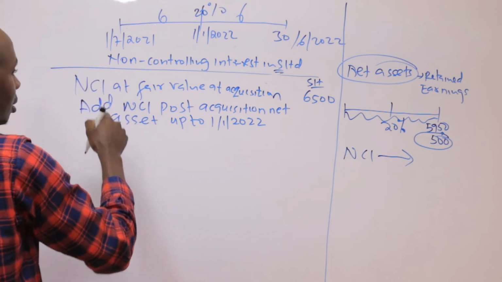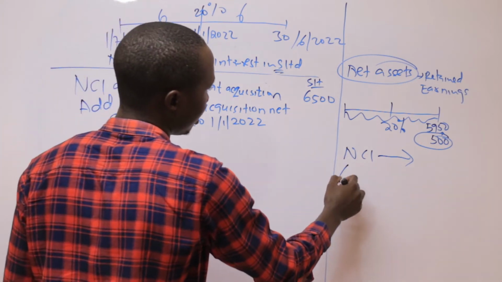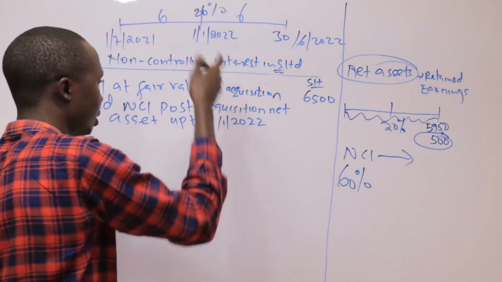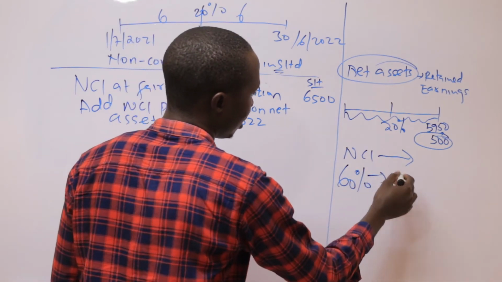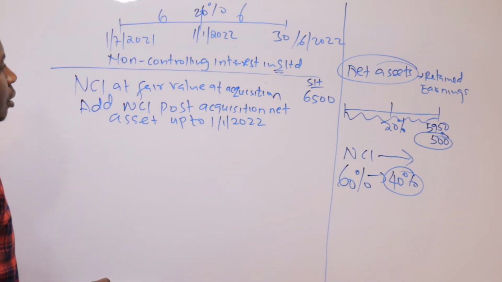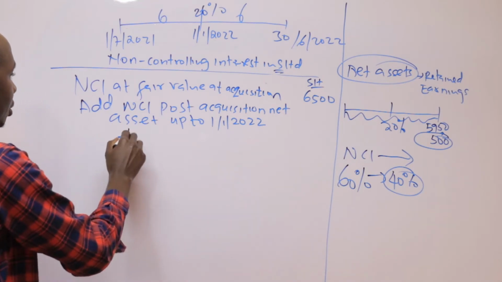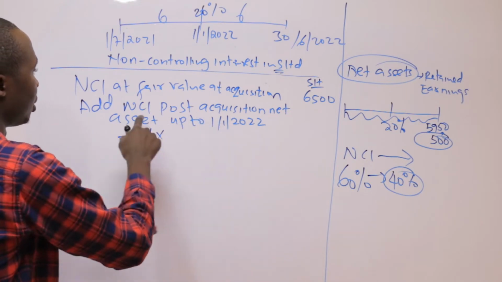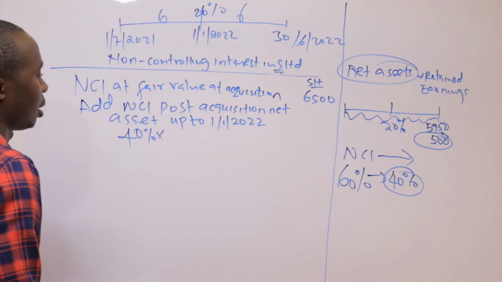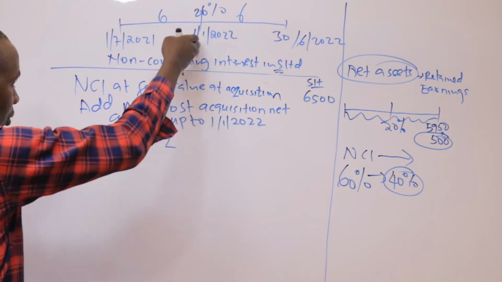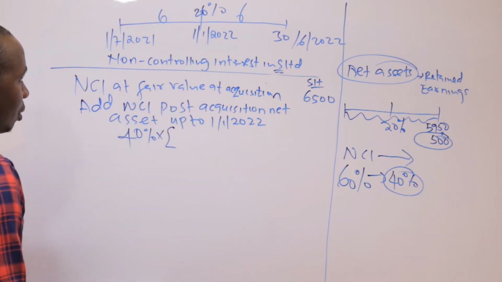Remember that this entity called S was acquired 60% sometime back. So by the time they are adding the 20%, the NCI was 40%. Up to that January, the NCI was 40%, so I will have to take 40% and multiply it by the post-acquisition net assets, which is the retained earnings I'm using. Here I have to consider first up to 1st January 2022.